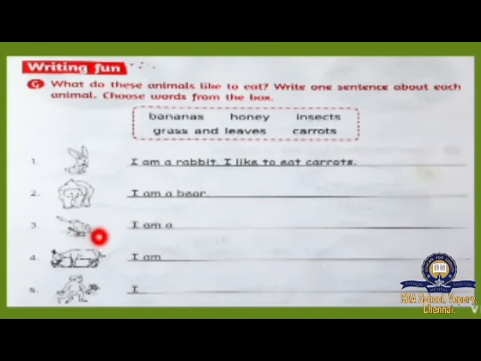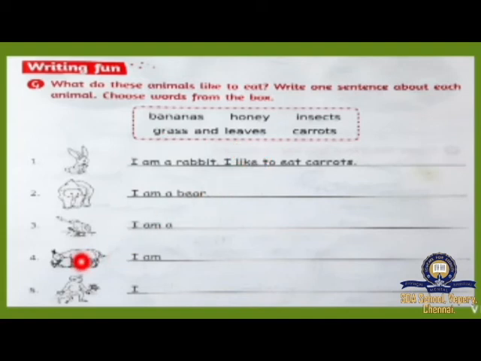What is this? Frog. I am a frog. What does the frog like to eat? Frog likes to eat insects. I like to eat insects. And look at the next one. What is this? Goat. I am a goat. And what does the goat like to eat? Goat likes to eat grass and leaves. I like to eat grass and leaves.